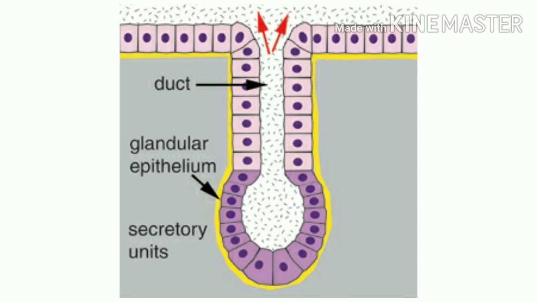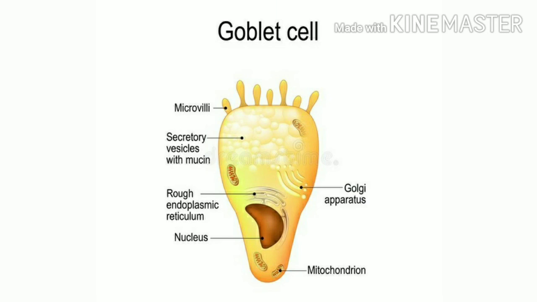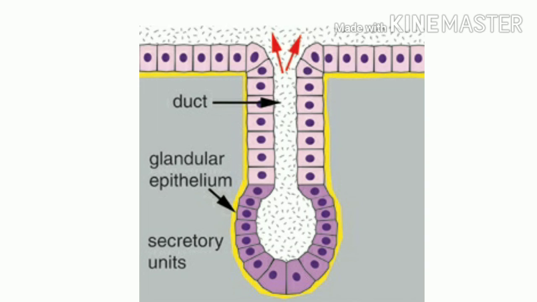Some of the columnar or cuboidal cells get specialized for secretion and are called glandular epithelium. These glandular epithelia can either have only one cell, unicellular, forming isolated glandular cells, for example goblet cells of the alimentary canal, or they can be multicellular, consisting of clusters of cells as in salivary gland.